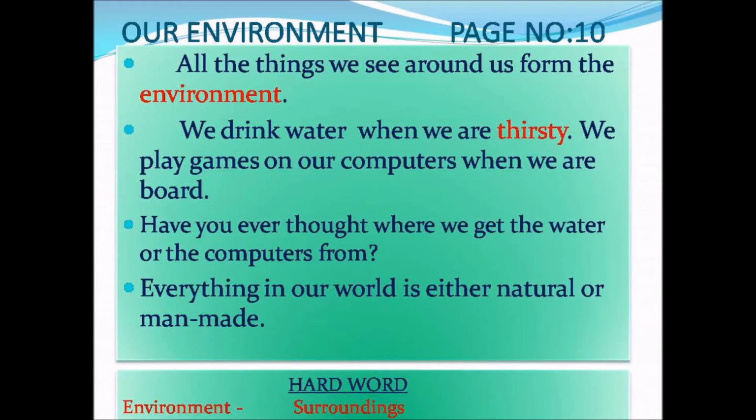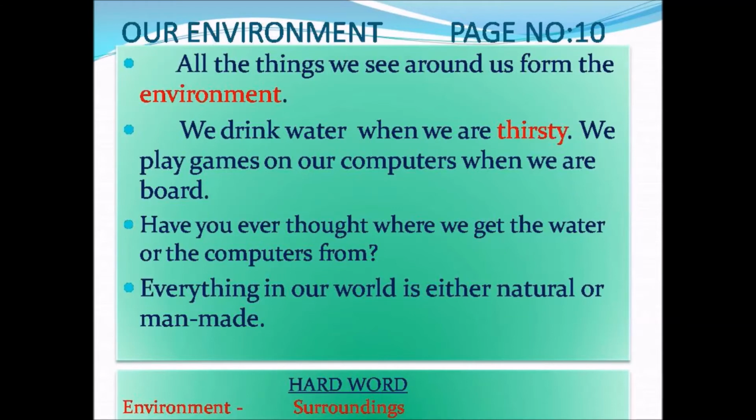We drink water, right? We drink water when we are thirsty. We play games on our computer when we are bored. Have you ever thought, children, where it comes from? You are drinking water, right? How are you getting it? Water is a natural source. So, water is a natural thing.